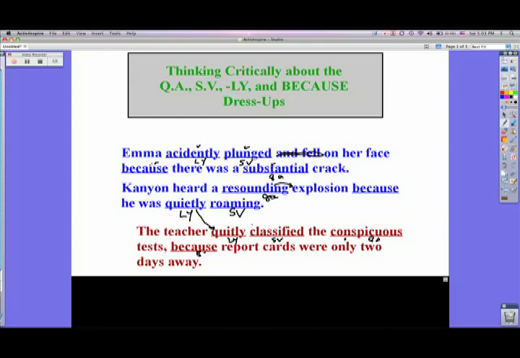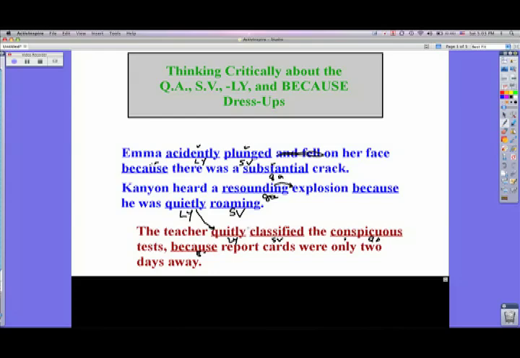Really use those lists. Use your thesauruses. Go online to get your words. If the words just come out of your head, chances are you're not doing a good job on the assignment. If you're not looking for the words in some sort of reference material, if you're not asking someone what a great word would be, if it's not coming from someplace outside of you, you're probably going to do a lousy job on it.